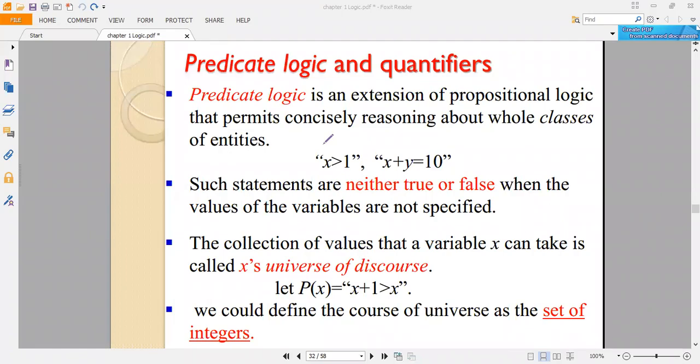Hello everyone, today we will continue our discussion from the previous class, which is about logic, predicate logic and quantifiers. So we have said something about propositional logic in the previous class. The predicate logic is an extension of propositional logic that permits concisely the reasoning about whole classes of entities.